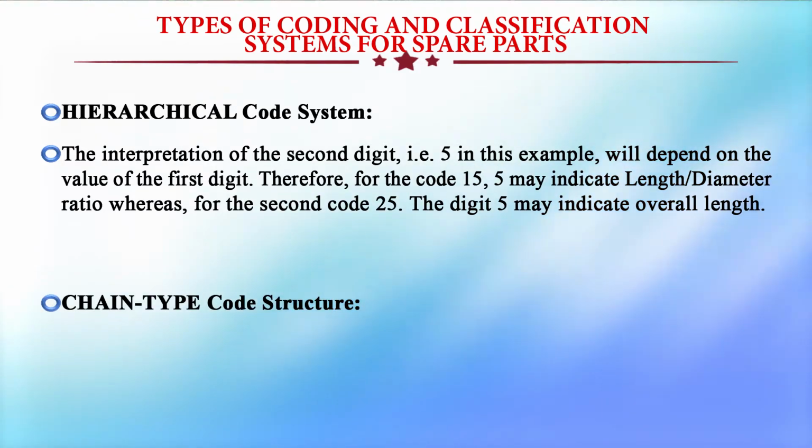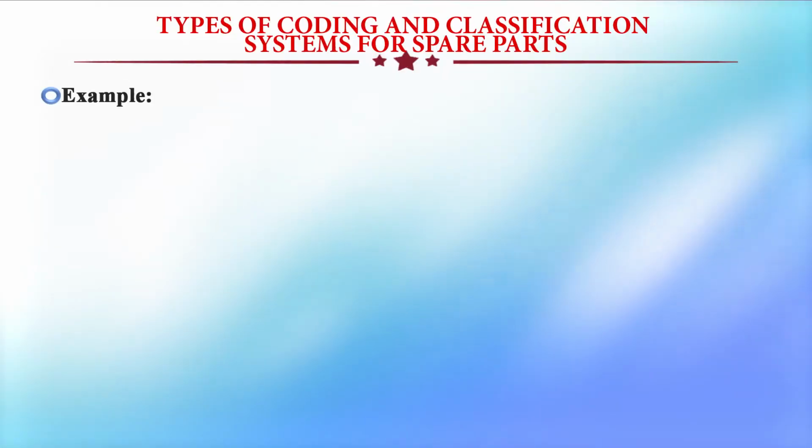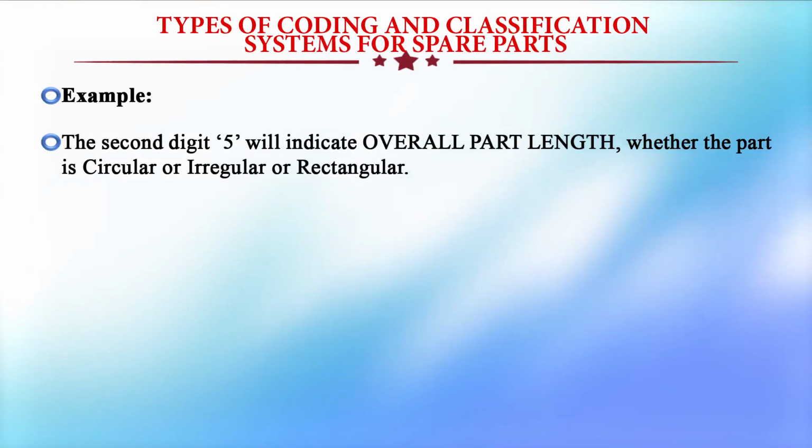In the chain type code structure, the digit 5 has the same meaning irrespective of whether the first digit is 1 or 2. In the hierarchical system, it has a different value. For example, in a chain type system the second digit 5 will indicate overall part length, whether the part is circular or irregular or rectangular.